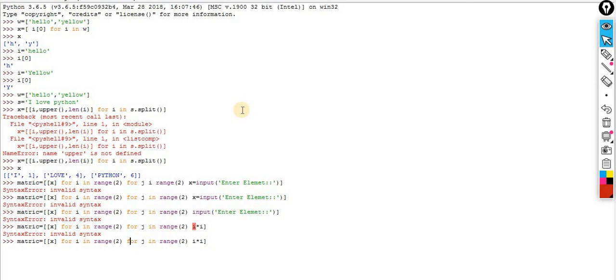So for I in range, j in range of 2. So one second. Okay, just let me try whether it works fine or not. Yes.